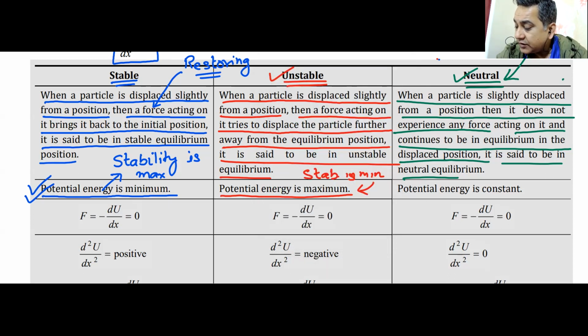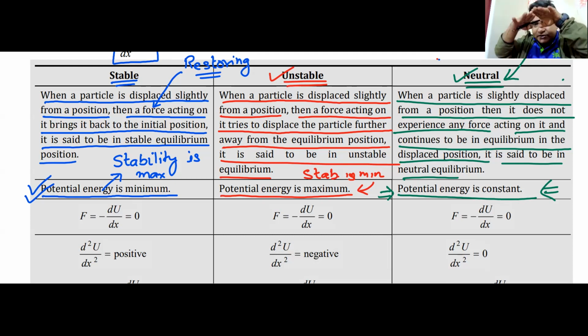What about the green one, the neutral equilibrium? Potential energy remains constant. So this is the equilibrium that I like. You always try to come to this position of neutral equilibrium. No one can displace you. You're at the top, but you're not alone there. You're not at the top of the hill. That's how you will fall down.